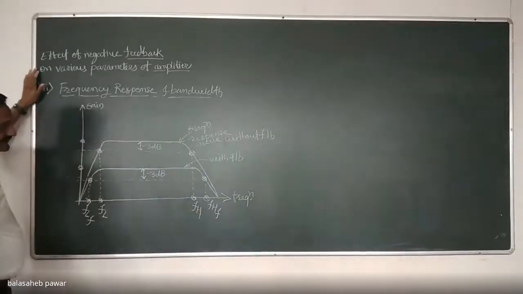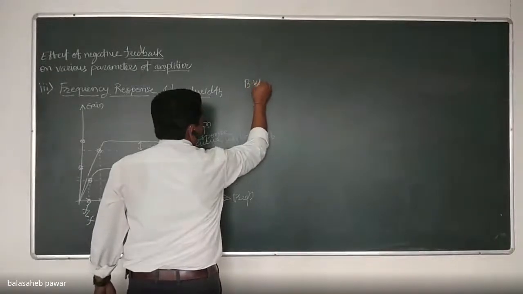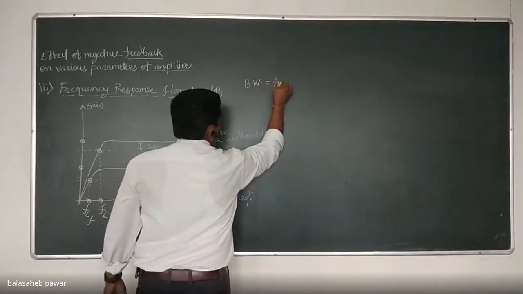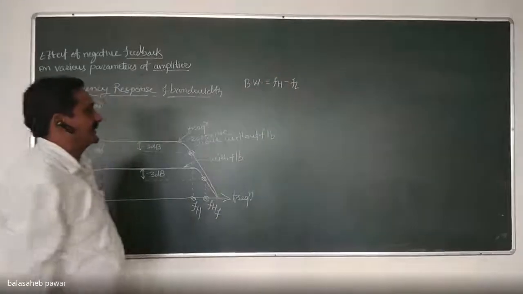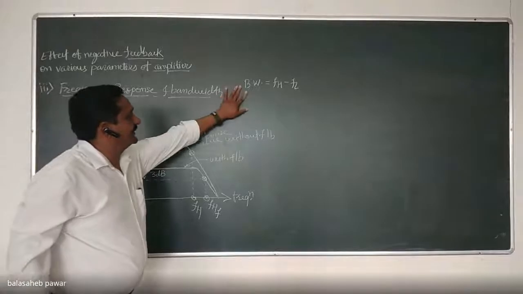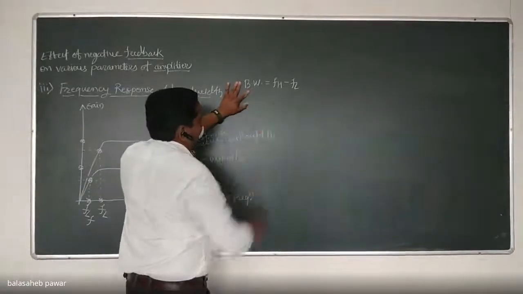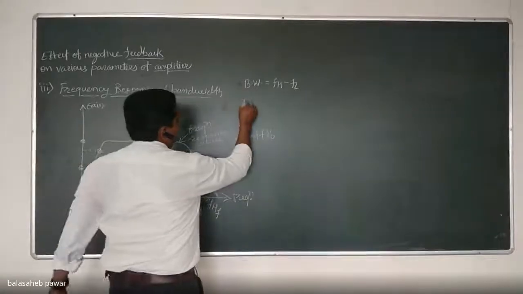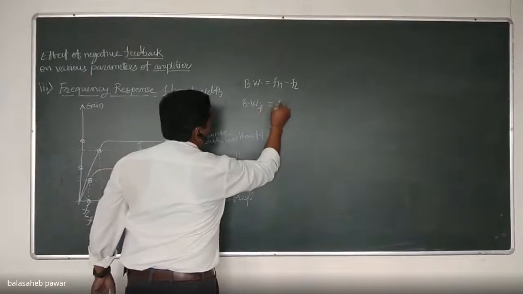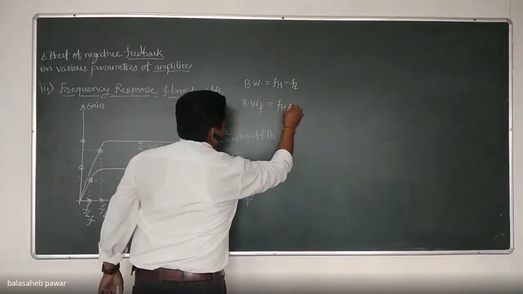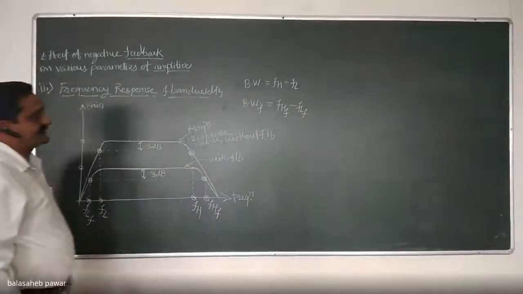So bandwidth is nothing but the difference between the higher cutoff frequency and the lower cutoff frequency. First, bandwidth without feedback is FH minus FL, and bandwidth with feedback equals FHF minus FLF. Do you agree with this?